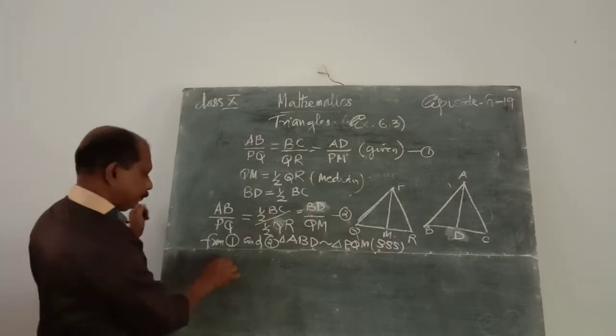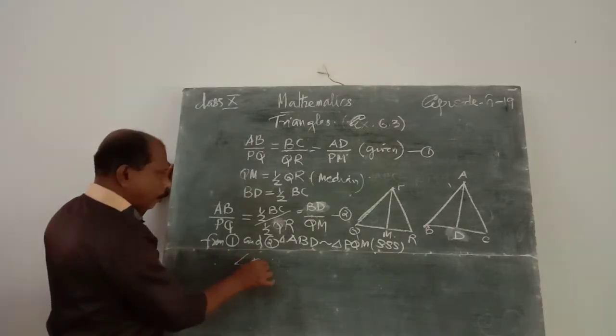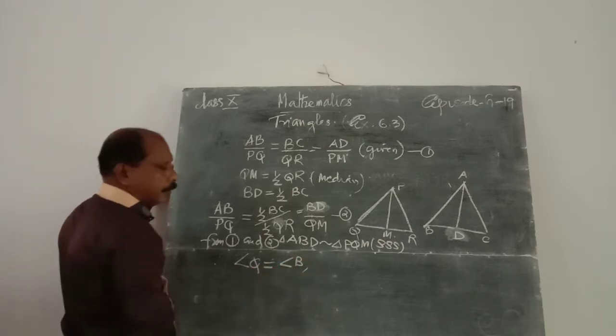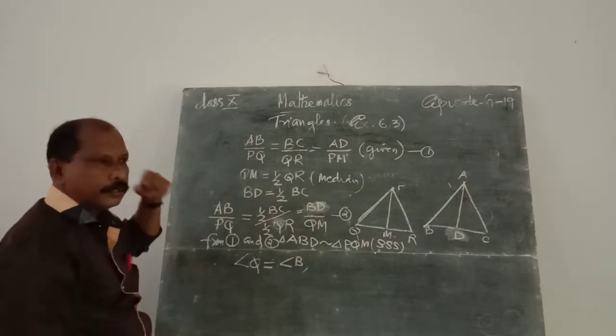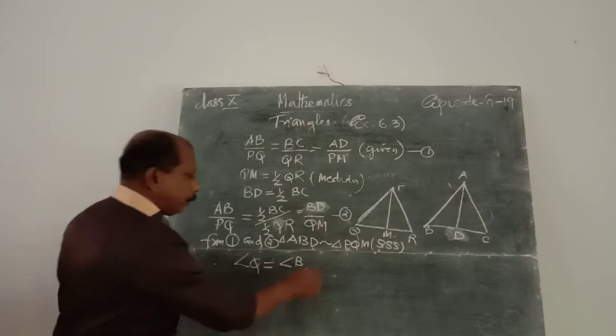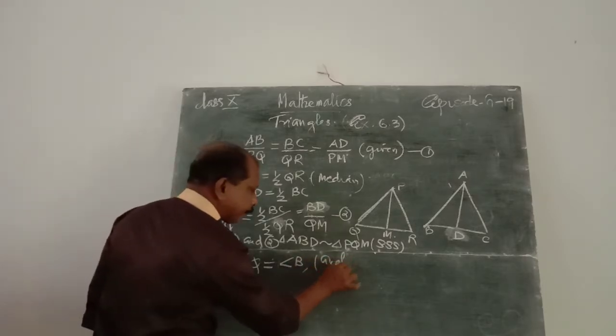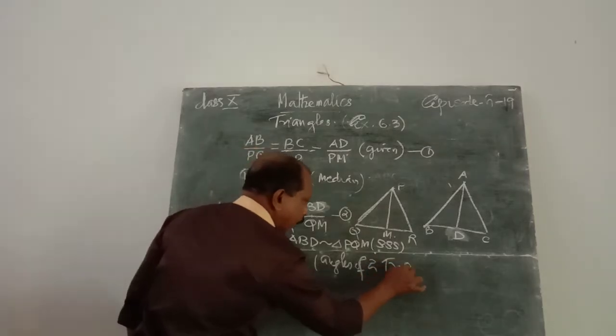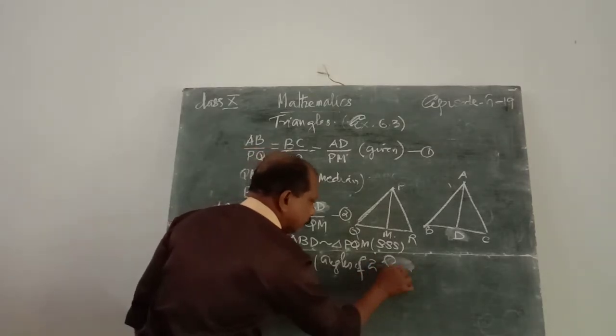Therefore, angle Q is equal to angle B, since these are the corresponding angles of two similar triangles.